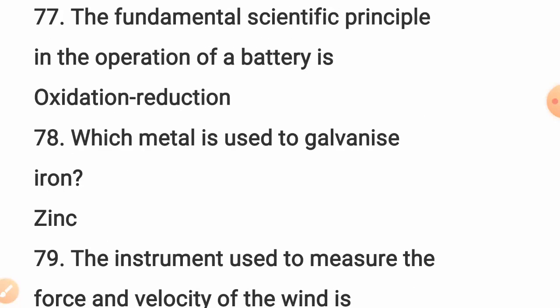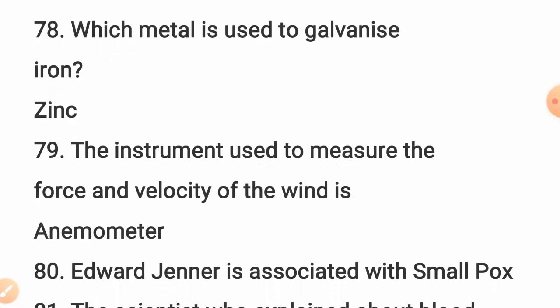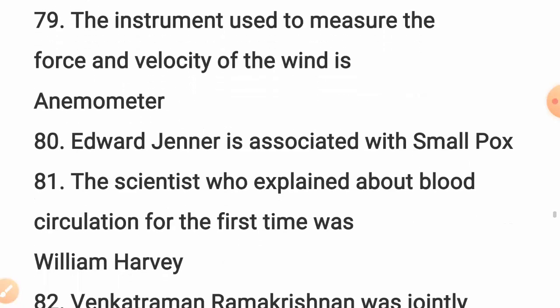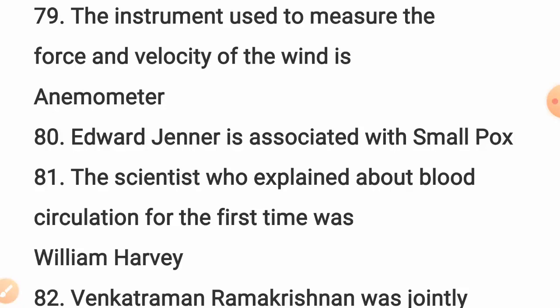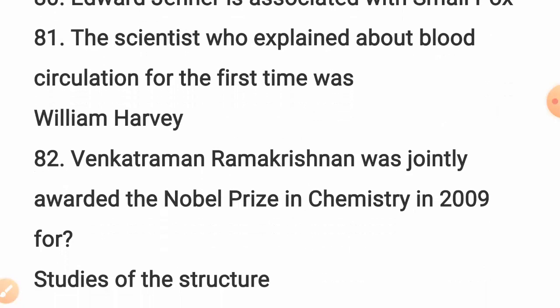Question number 77. The fundamental scientific principle in the operation of a battery is oxidation reduction. Question number 78. Which metal is used to galvanize iron? Zinc. Question number 79. The instrument used to measure the force and velocity of the wind is anemometer. Edward Jenner is associated with smallpox. Number 81. The scientist who explained blood circulation for the first time was William Harvey.